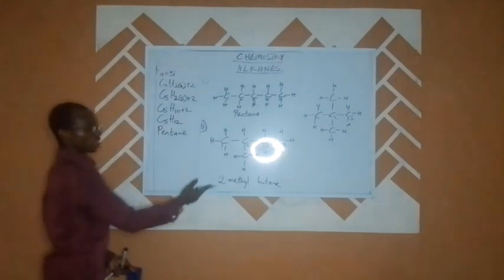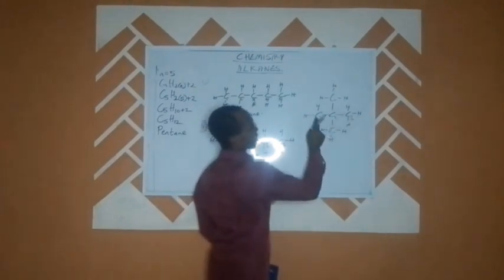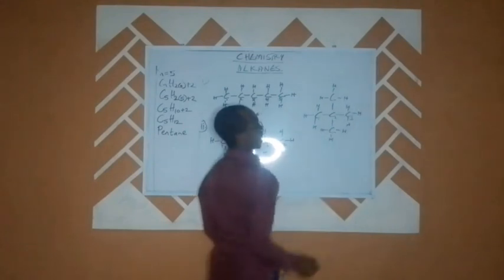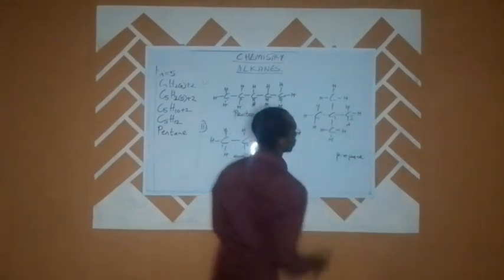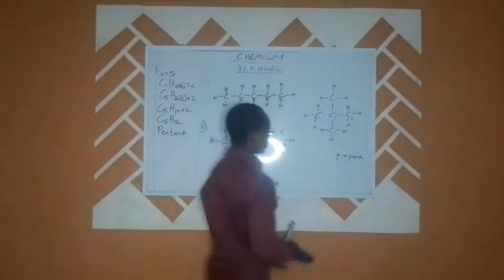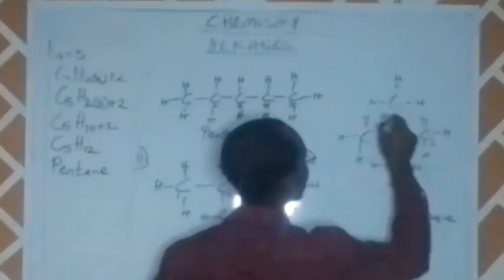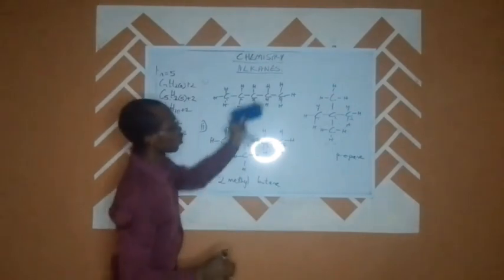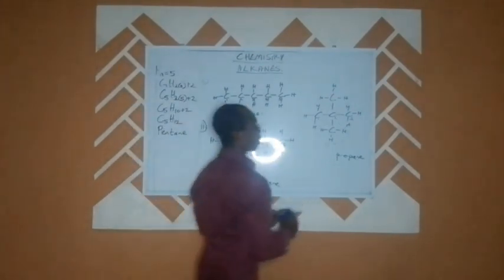But it will not be called a pentane, nor will it be called 2-methyl butane. In this particular structure, the parent chain is what? 1, 2, 3. That tells us that it is a propane. Here we have one functional group, and here we have another functional group. So those 2 functional groups will now come up in the name of our substance.